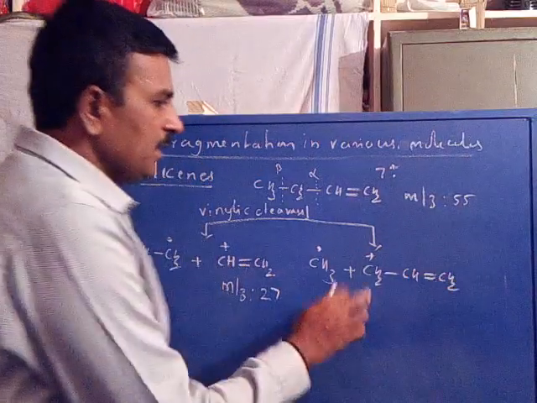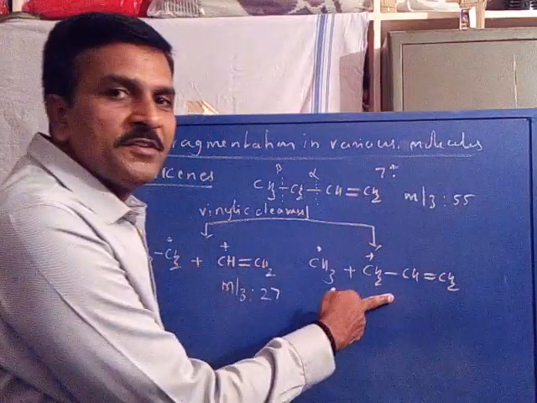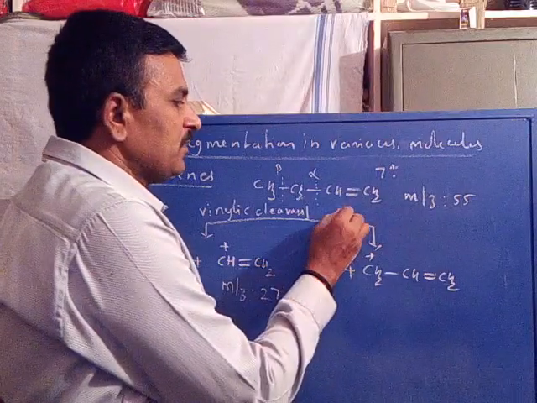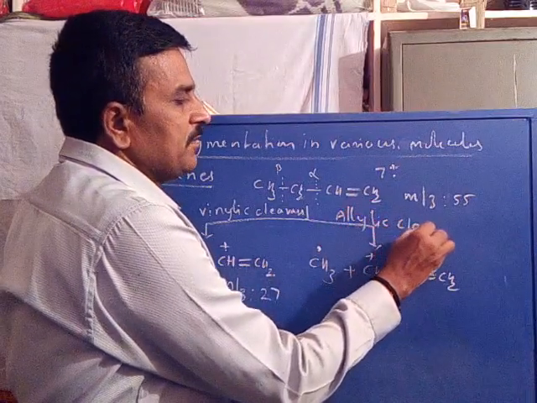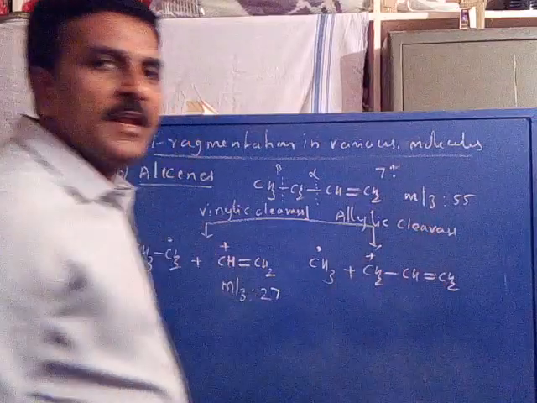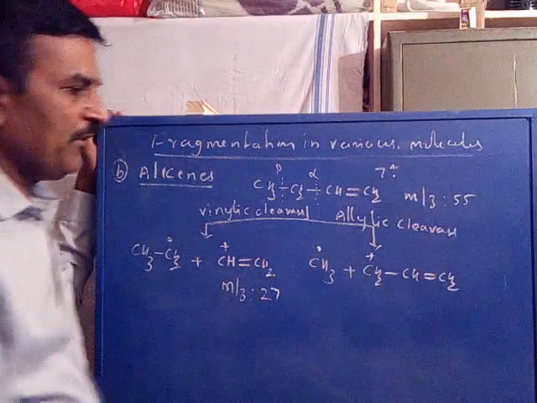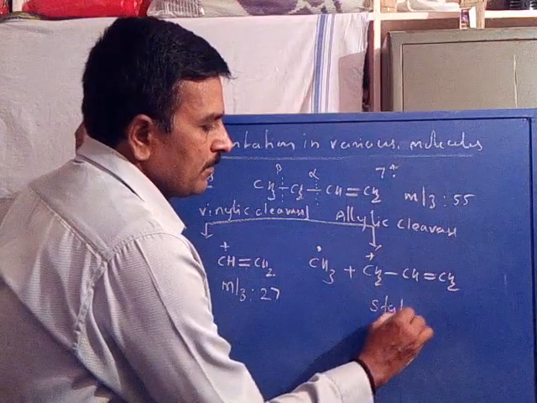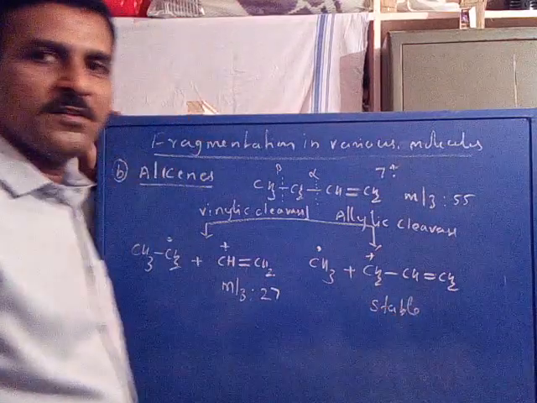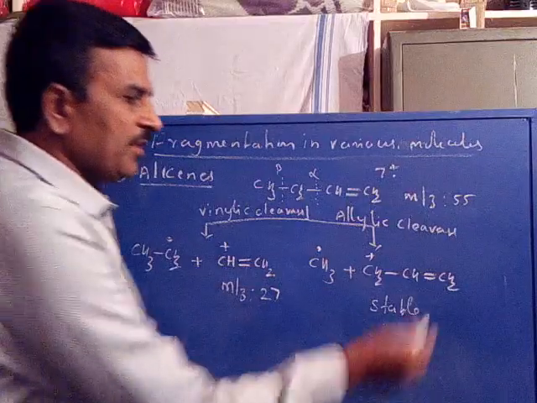This is the allyl cation. Because of formation of the allyl cation, it is called allylic cleavage, where this ion is stable due to its resonance.